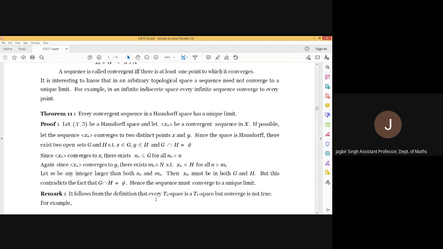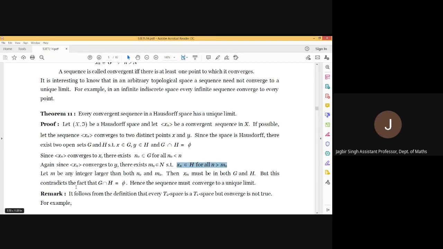Now, Xn converges to X and X belongs to G. Use the definition. There must exist some number n naught such that Xn belongs to G for all n greater than n naught. Again, Xn converges to Y and Y belongs to H. So there exists some m naught such that Xn belongs to H for all n greater than m naught.